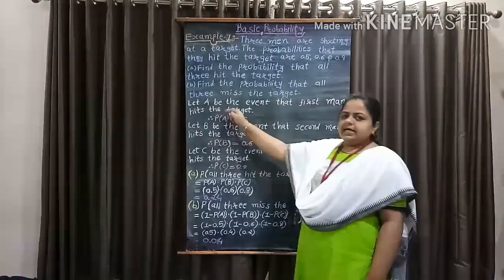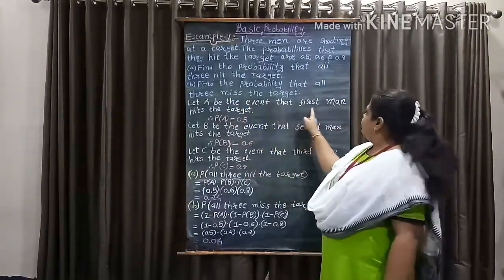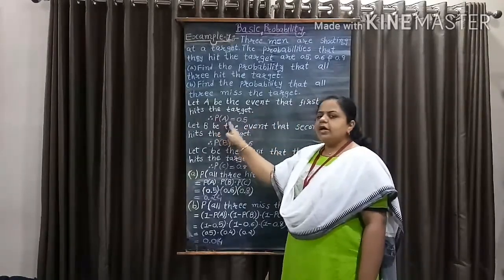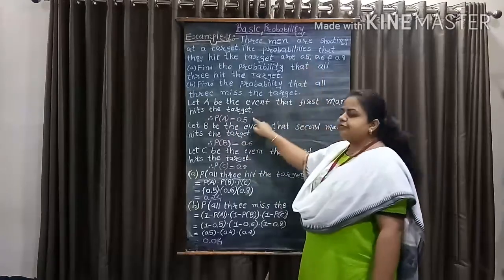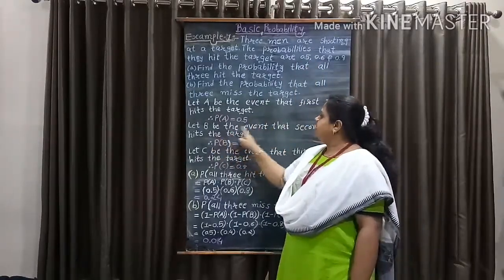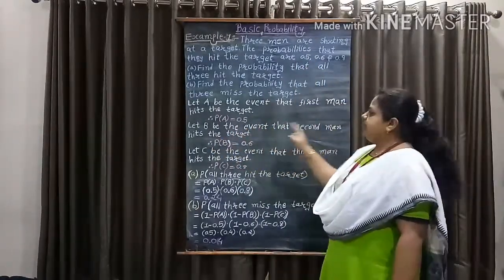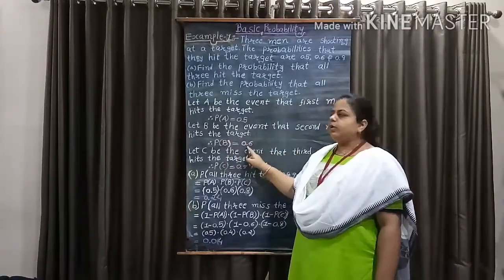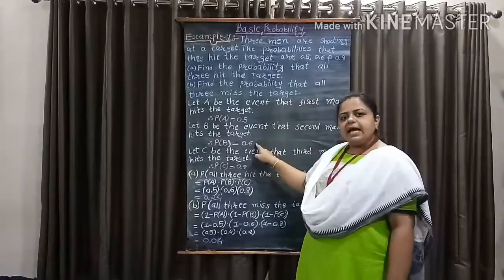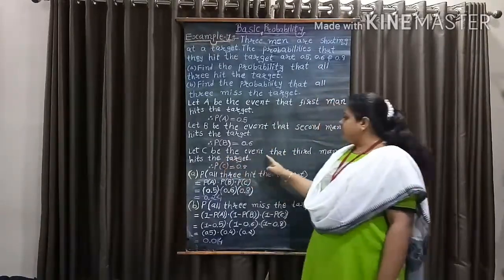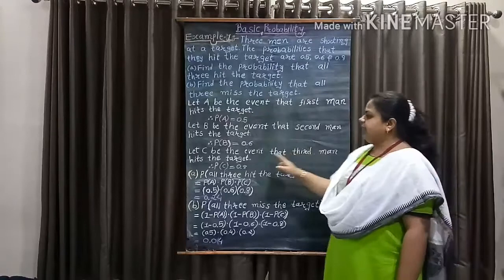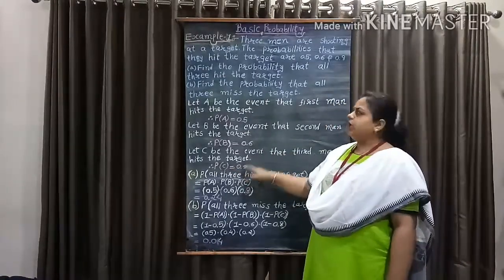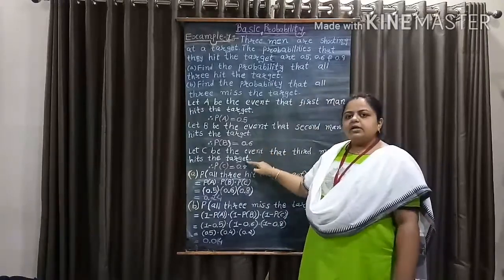So, let A be the event that the first man hits the target. Therefore, probability of A equal to 0.5. Let B be the event that the second man hits the target. Therefore, probability of B equal to 0.6. And let C be the event that the third man hits the target. Therefore, probability of C equal to 0.8.